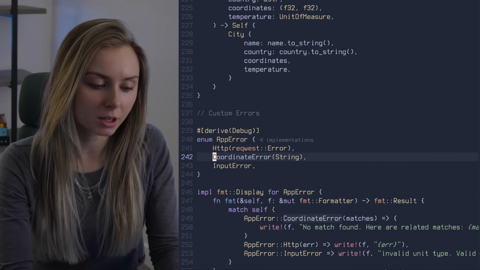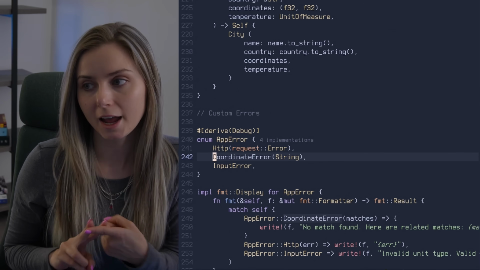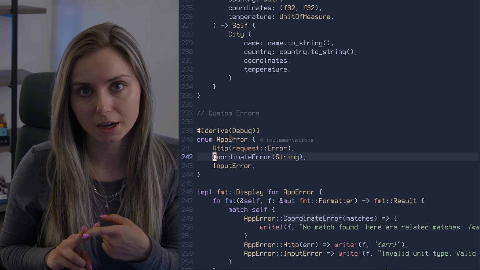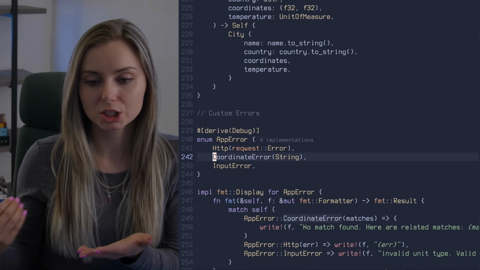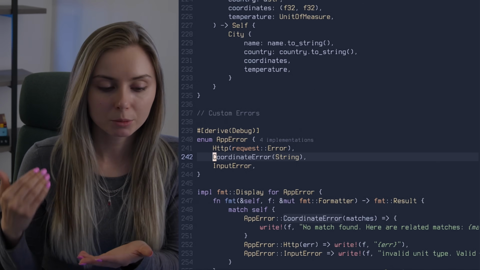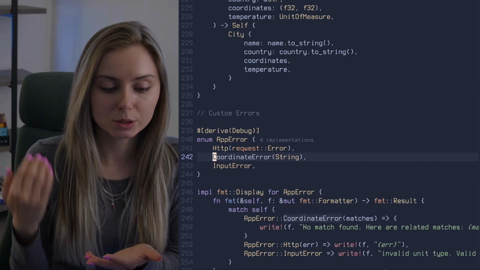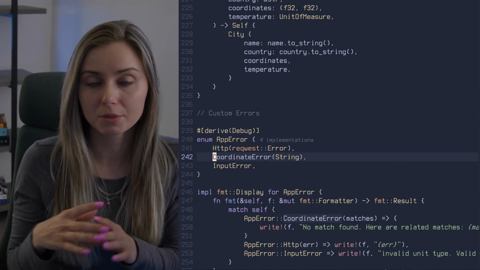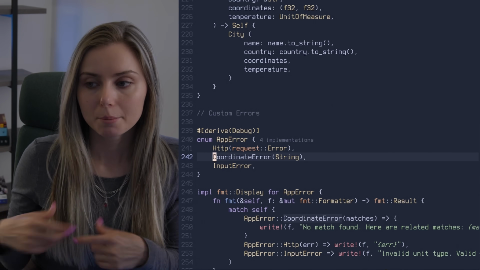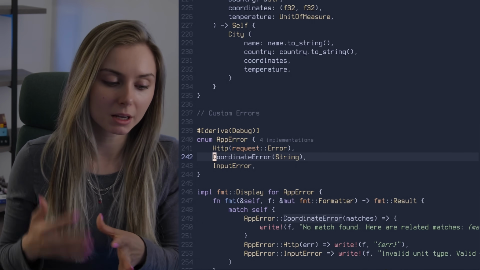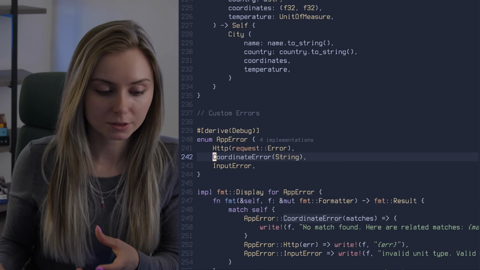Because otherwise you're going to be stuck with, for example, our request calls request coordinates, and it also calls the weather API for the weather. So if we get a coordinate error and we want to return that to handle in main, and we return that up to request, and then request returns that error type, it's going to expect that every error getting returned from the more generic request call is going to be a coordinate error, but that's not the case. So we had to make it an enumeration so that it could accept a wider range of different error types.